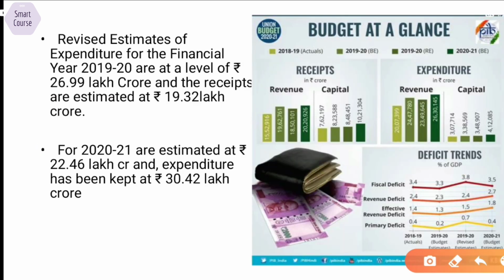Here we have the revised estimates of the previous year, that is 2019-2020, and the budgeted estimates of this financial year, that is 2020-2021. This expenditure figure is important, and you can have a look at the revenue receipts and revenue expenditure. You should have an idea about it, but this figure is important.